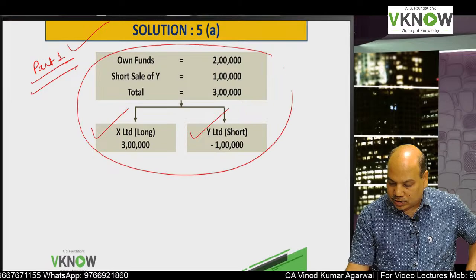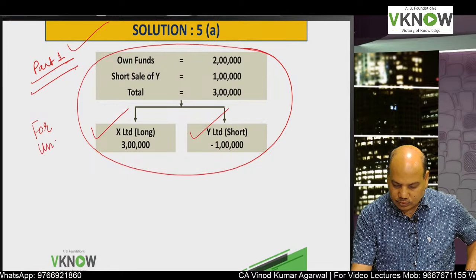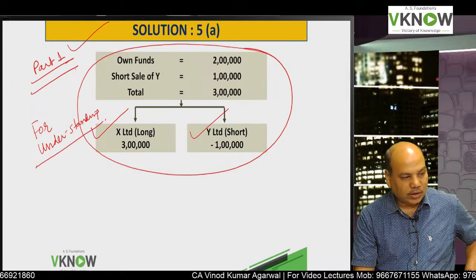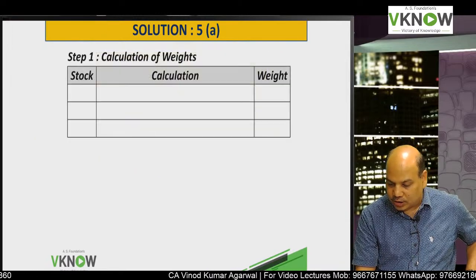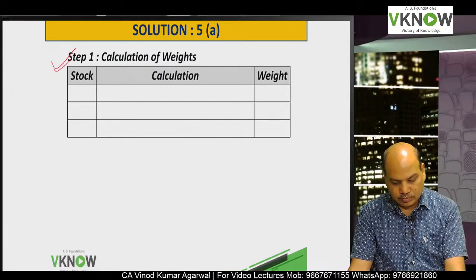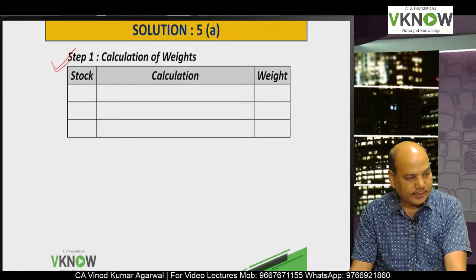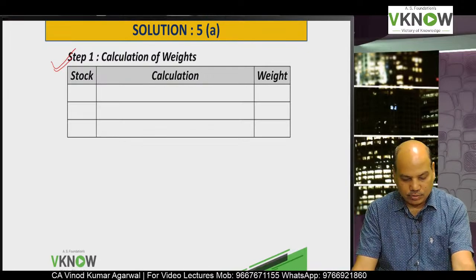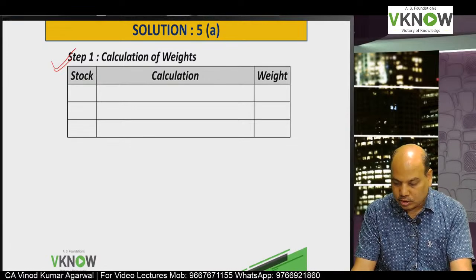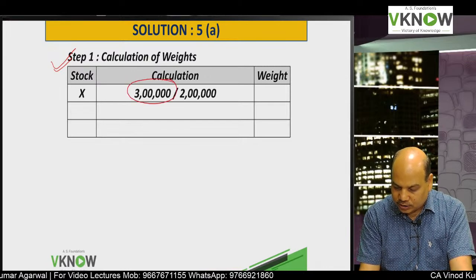This diagram is for understanding purposes. In the exam we don't have much time, so we can avoid this diagram and directly start with the weights. So write down step number 1, weights. Stock calculation and weight. First, stock X. Total amount invested is 3 lakh.